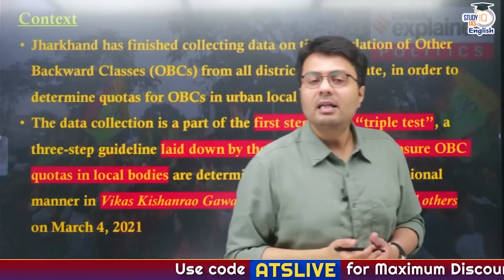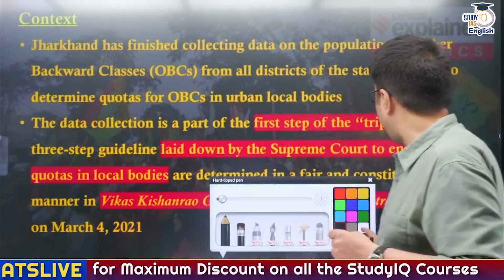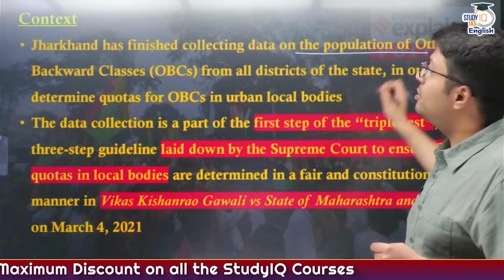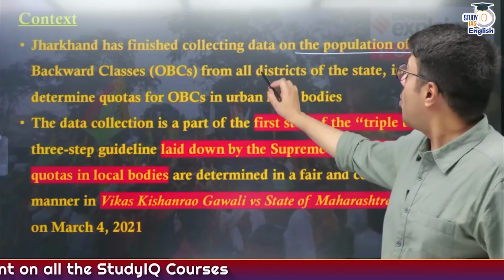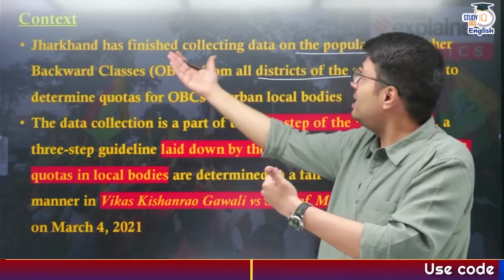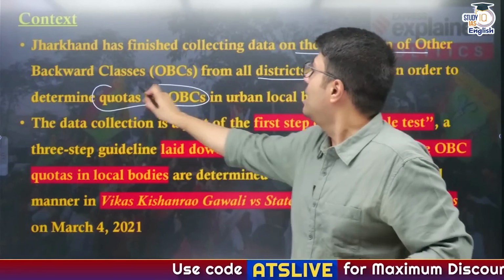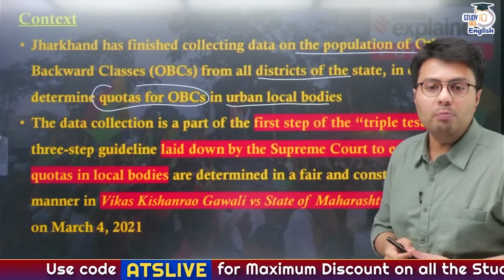Now let us understand the context of our today's discussion. Jharkhand right now has finished collecting data based on the populations of OBC living in Jharkhand in all the districts of the state, first of all. And why is the government of Jharkhand estimating the population of OBC? Because it needs to provide them the quota in the elections to the urban local bodies.